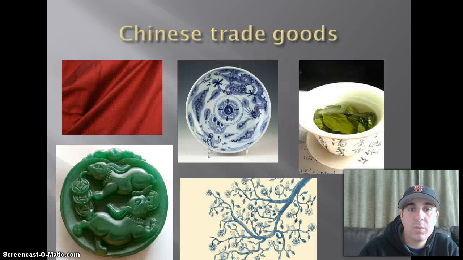China does have an influence on Europe. It's not just Europe having an influence on China. This is not one-way trade. The Chinese taught the Europeans about vaccinations. The popular Chinese trade goods became popular in Europe. Things like silk, porcelain, tea, jewelry, specifically jade, wallpaper.